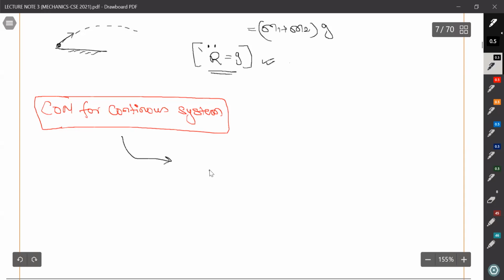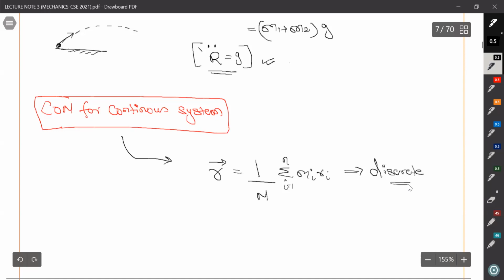For example, r equals 1 by M summation m i r i. So this is for our discrete system.